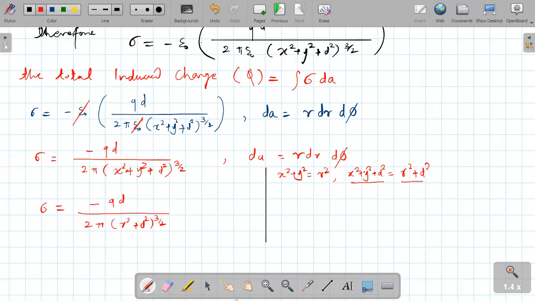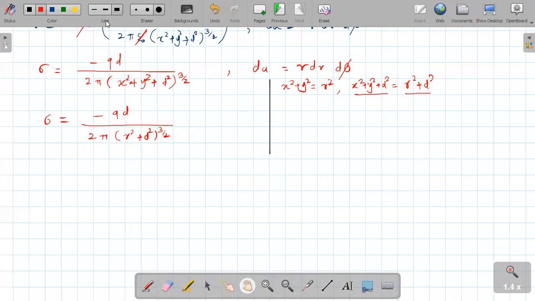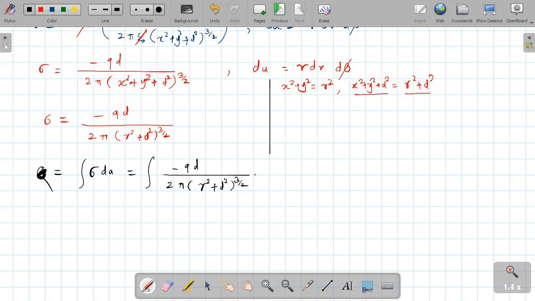Now we need integration of sigma dA. Therefore Q equal to integration of sigma dA is equal to integration of minus qd divided by 2 pi (r square plus d square) raised to 3 by 2 into dA, and dA is r dr d phi.